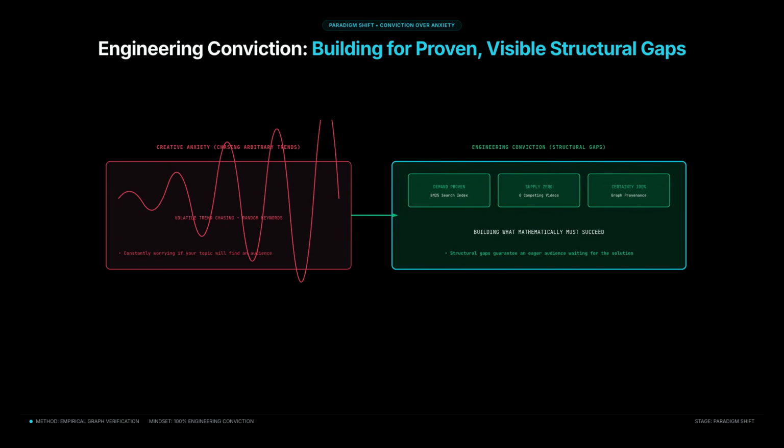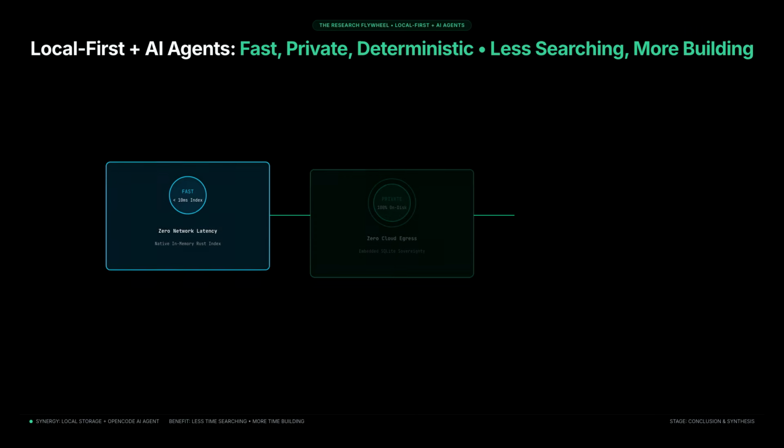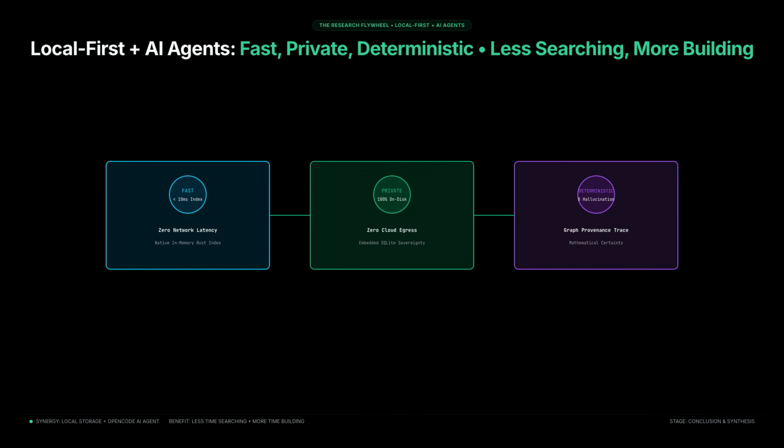You no longer chase arbitrary keyword trends. You build solutions for proven, visible structural gaps. When you combine local-first storage with autonomous AI agents, research becomes fast, private, and deterministic. You spend less time searching and more time building.